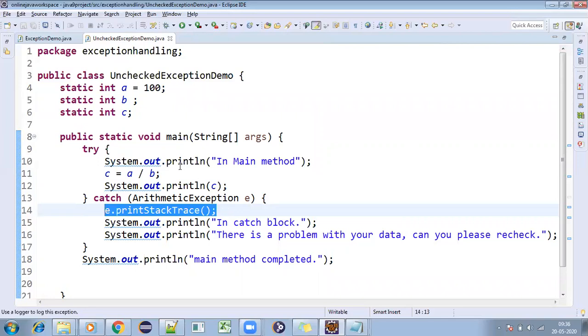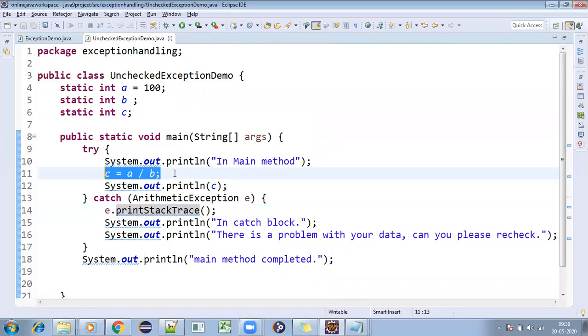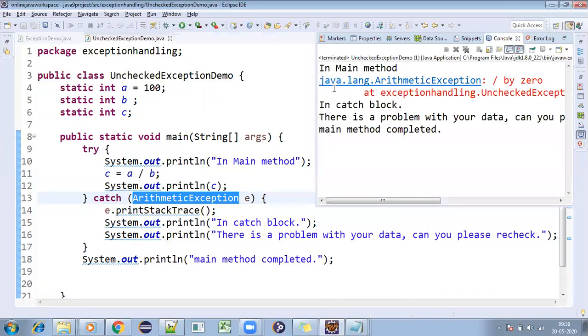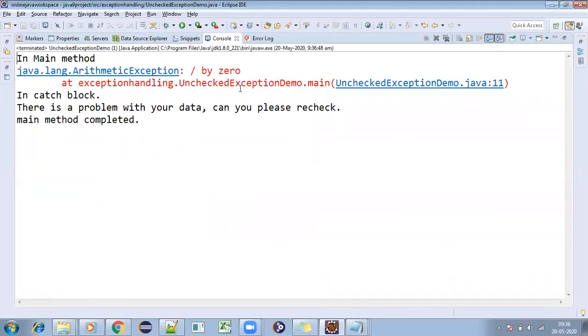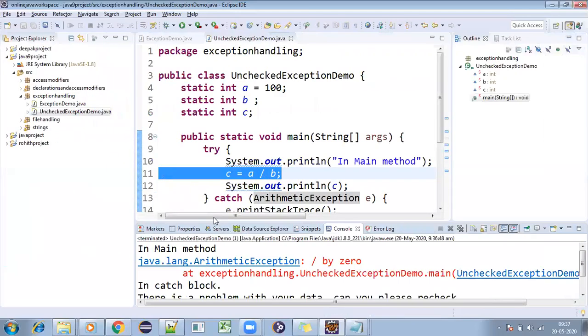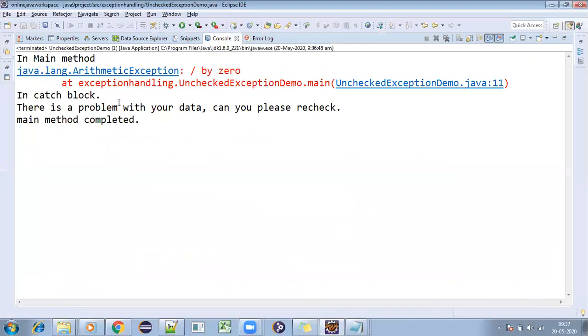They already defined that if we get such kind of data, you need to give it to the arithmetic exception. From the problem, the catch block will call that particular exception. So we are calling the arithmetic exception, and it gives java.lang.ArithmeticException: divided by 0, an unchecked exception, at Demo.java line number 11. In the catch block we say there is a problem with your data, please recheck. So the main method completed.